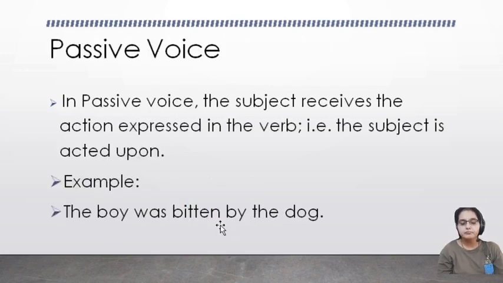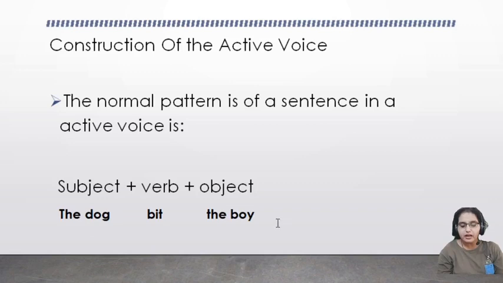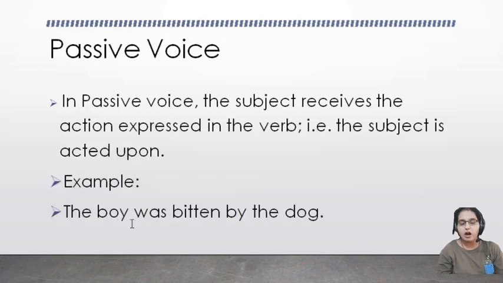Passive voice. Now come to passive voice. In active voice we saw that the subject is the doer, but in the passive voice the subject receives the action expressed in the verb, that is, the subject is acted upon. Example: in the last sentence, the dog bit the boy, it is in the active voice. So how can we change this active voice into passive voice? The boy was bitten. It was in past tense, so the helping verb will be was. The boy was bitten by the dog.